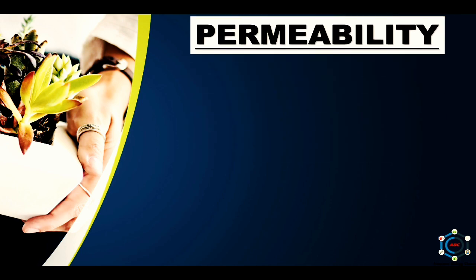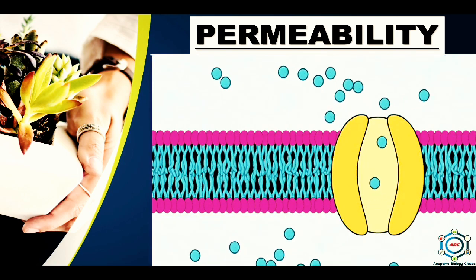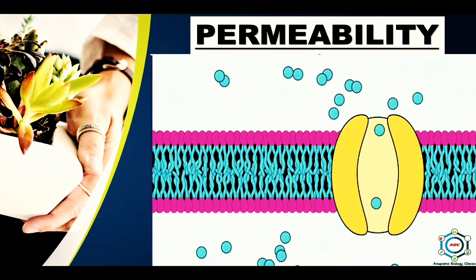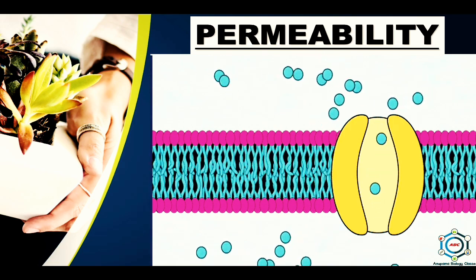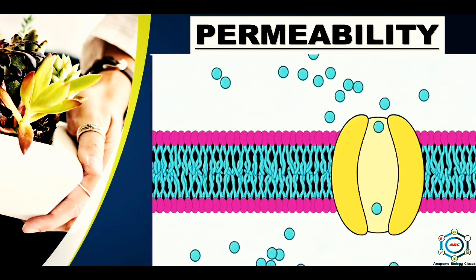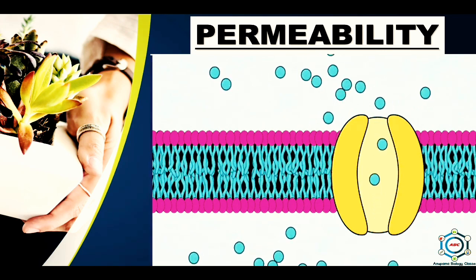Now, after this, permeability. What is permeability? A body is said to be permeable to a substance if it allows the passage of the substance through it. This property is termed as permeability. The plant cell wall is permeable because it allows both solvent and solute molecules to pass through it. On the other hand, the cuticle layer is impermeable because it does not allow both the solvent and the solute particles to pass through it. However, there are certain membranes like the vapor membrane which allow penetration of only solvent molecules but not the solute particles. Such membranes are known as semi-permeable.